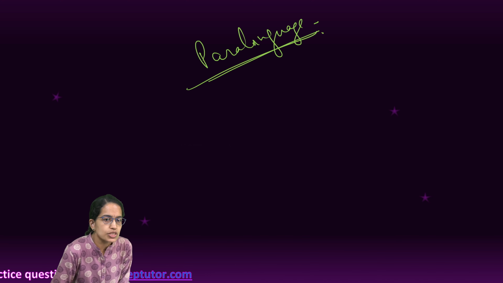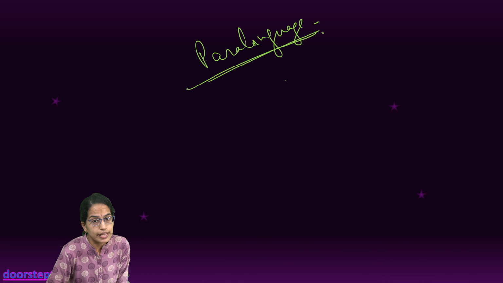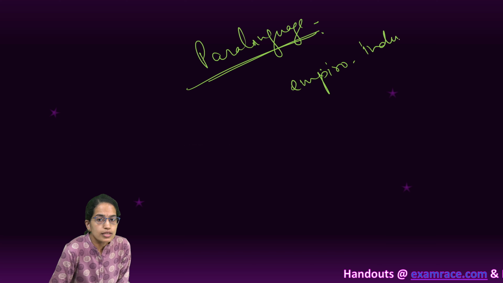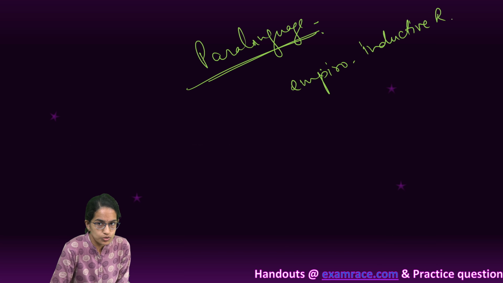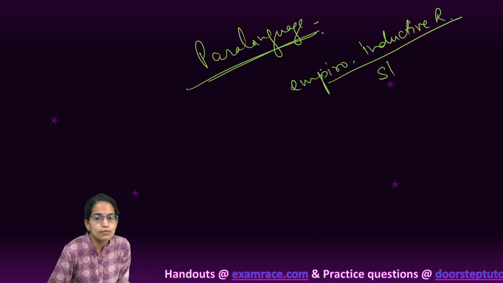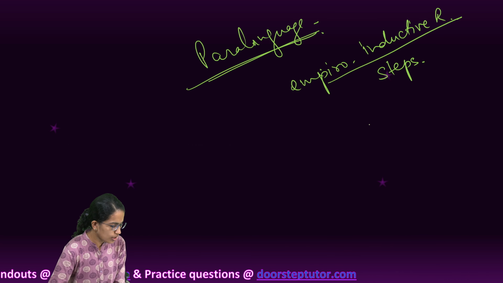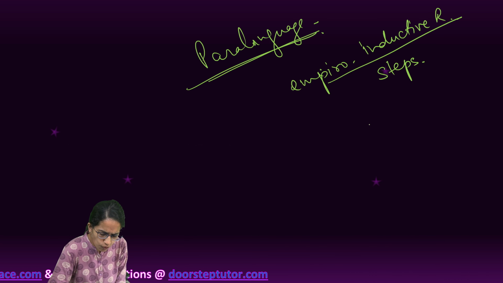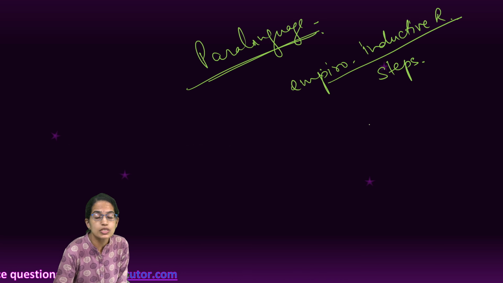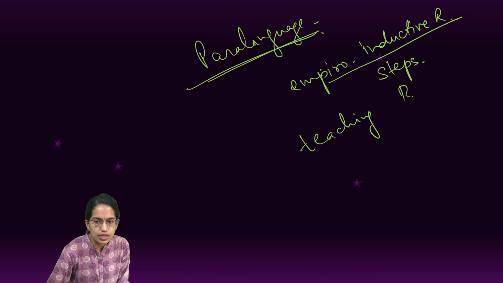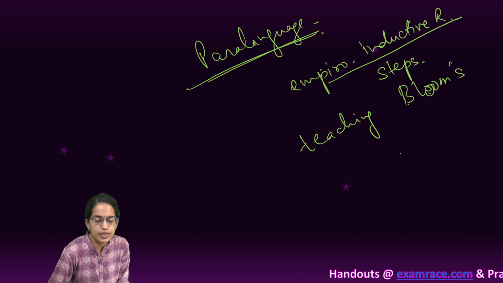Similarly, we had questions pertaining to ethics and research. Now in research, empirico-inductive research was one of the questions. These are the commonly asked kind of questions from research. The steps in research methodology and questions pertaining to the concepts of research dimensions are asked. From teaching, Bloom's taxonomy, always important. This time again, this was one of the topics.